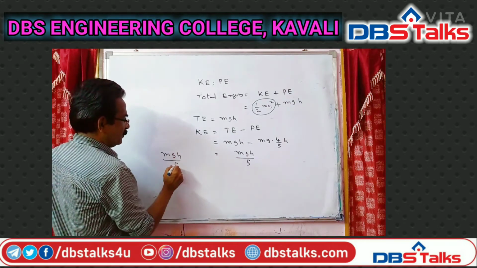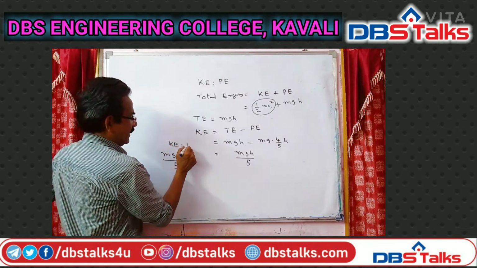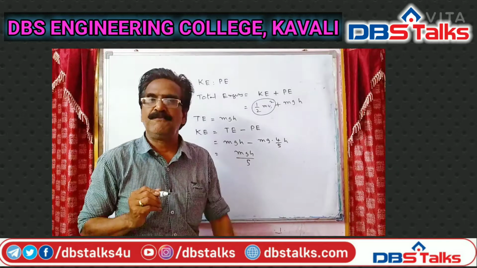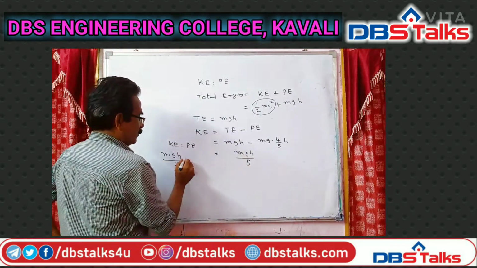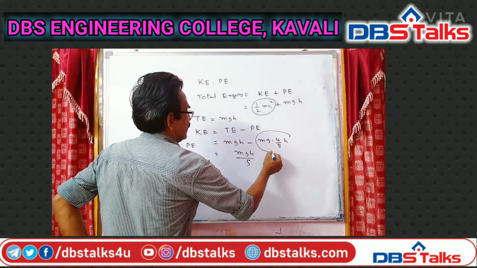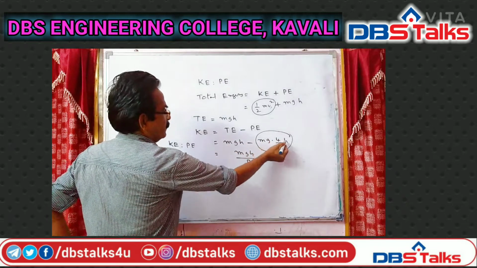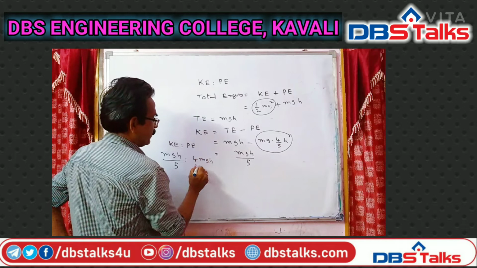Now let us find the ratio KE to PE. What is the ratio between kinetic energy and potential energy at a height of 4h by 5?